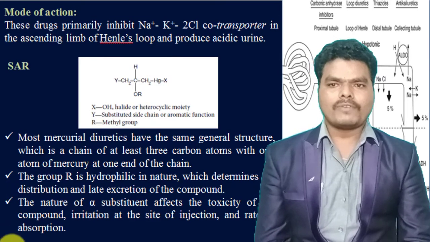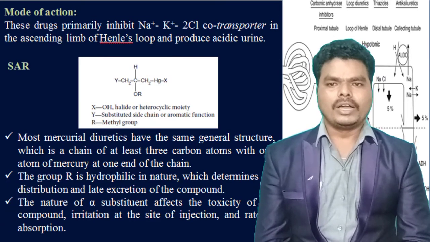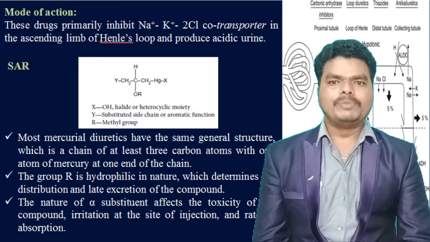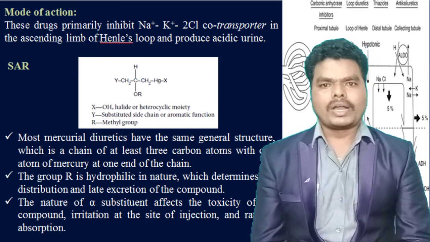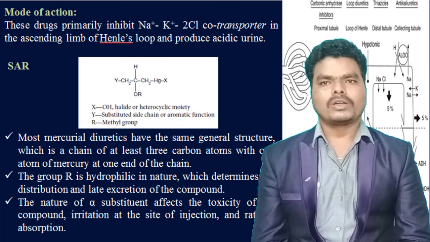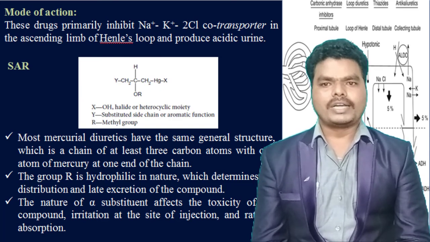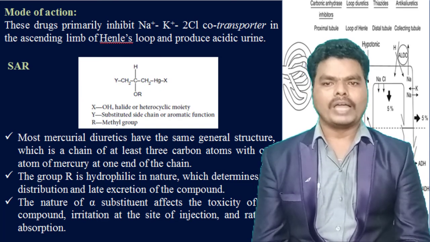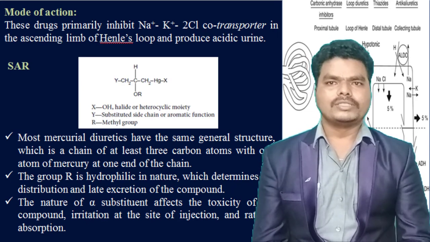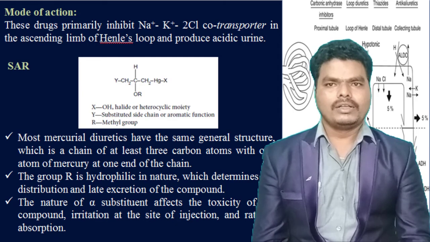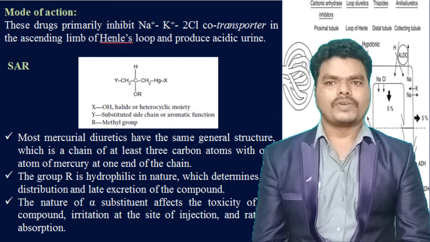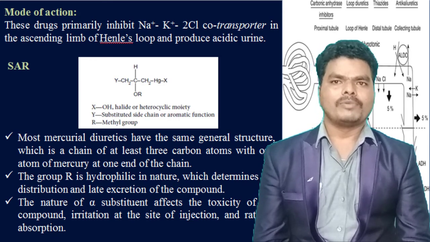And coming to the mode of action of these mercurial diuretics, these drugs primarily inhibit the sodium potassium chloride co-transporter or symporter, which is present at the ascending limb of the loop of Henle. So that is the second site of reabsorption. Thereby it increases the urine volume, and the urine which is formed by these mercurial diuretics is acidic in nature due to the presence of a high amount of anionic content.